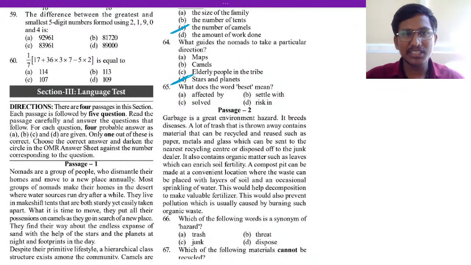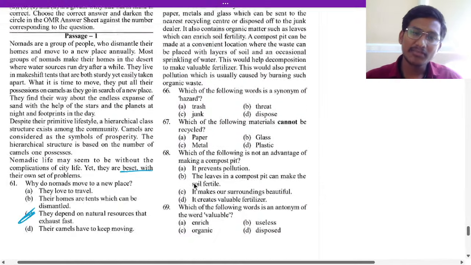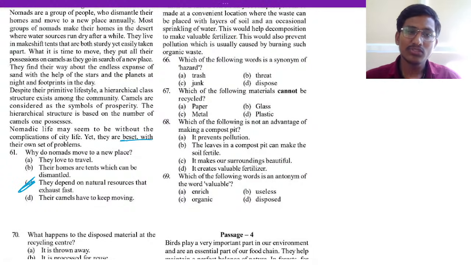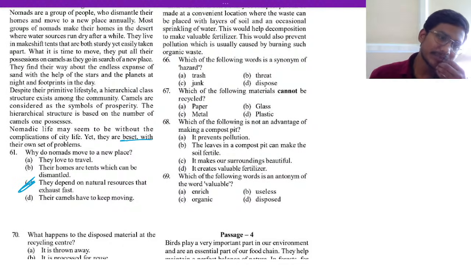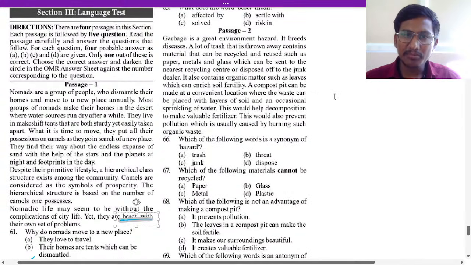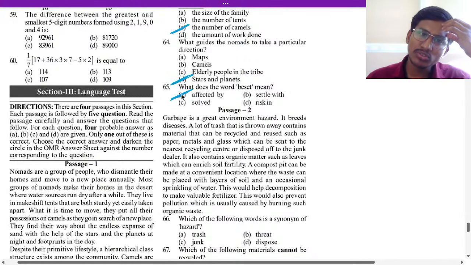Beset means to be affected, to affect somebody or something in a bad way. They are affected in a bad way; they are beset with their own set of problems. So beset means to get affected in a bad way, that is, affected by.